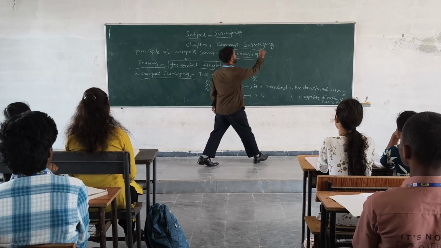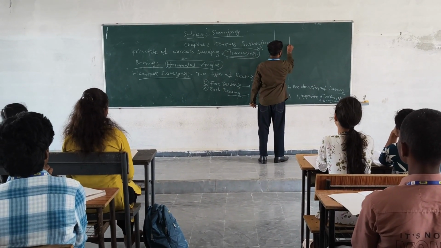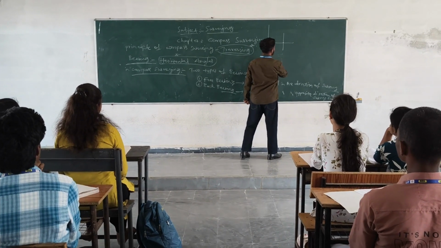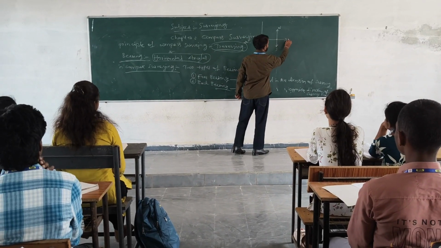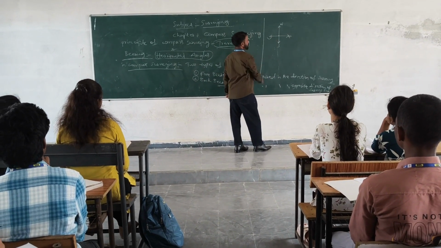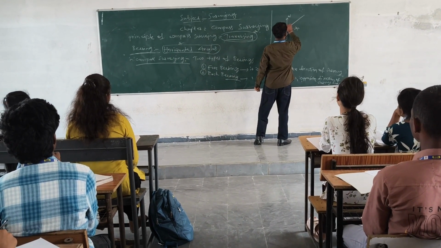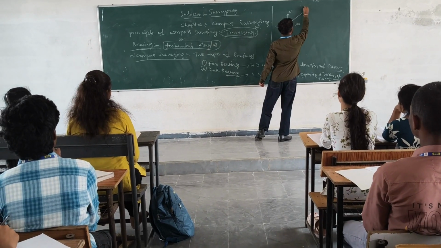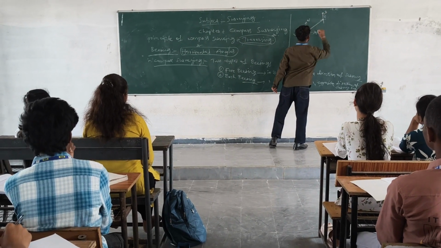If we see here, this is the north, this is the south, this is the east, this is the west. Take point A and line AB, this is also north.